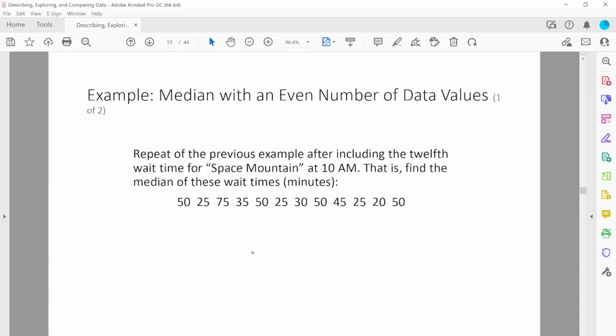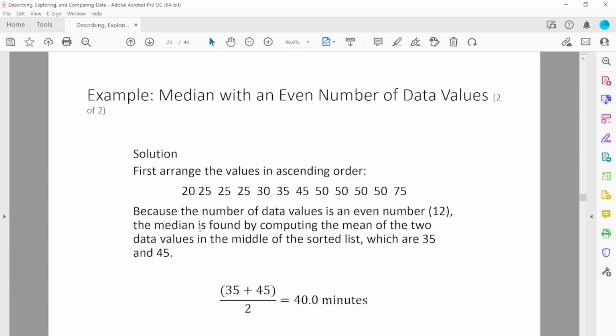Okay. So let's repeat the previous example after including the 12th wait time. So now we're adding one more wait time. As you can see, 1, 2, 3, 4, 5, 6, 7, 8, 9, 10, 11, 12. So instead of 11, now there are 12. So we have to first sort the data. And because there are two middle numbers, the 6th and 7th, with 5 data values to the left of these two numbers and 5 data values to the right, for finding the median of this type of even data set, you have to add these two middle numbers and divide by 2.